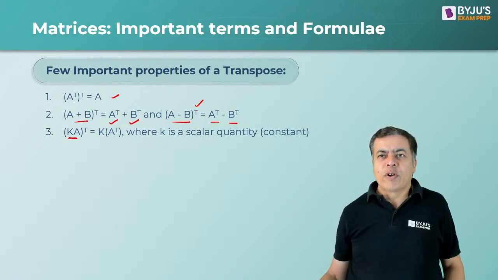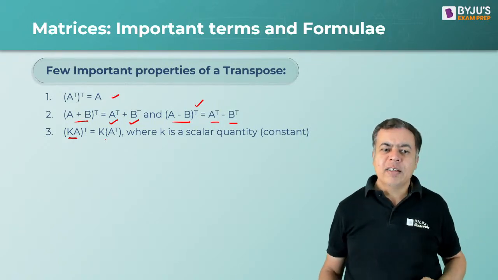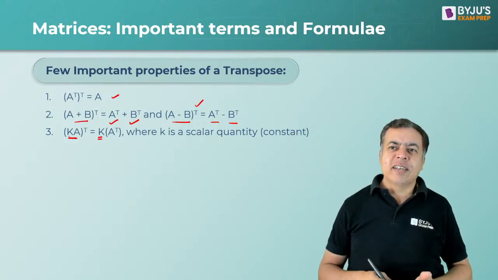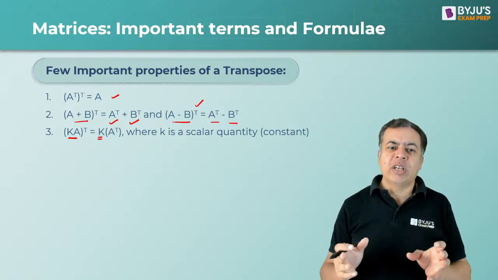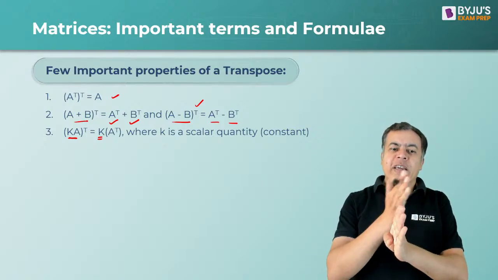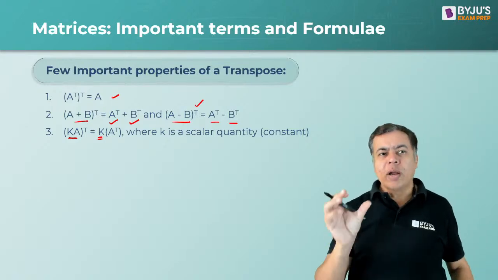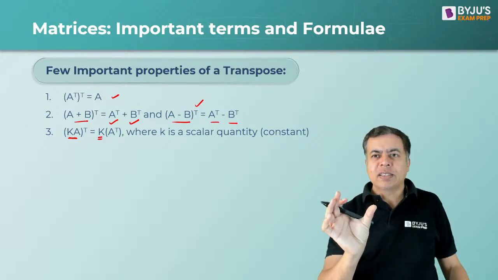So from every element you can take K common. Whether it is a transpose or a normal matrix, K will be in all the elements. So it makes no difference whether you take K out and then take A transpose, or multiply K with A first, since K is inside the matrix.